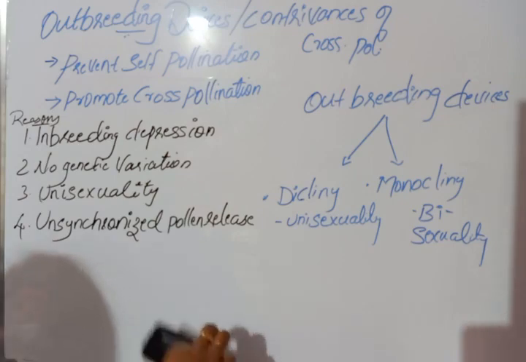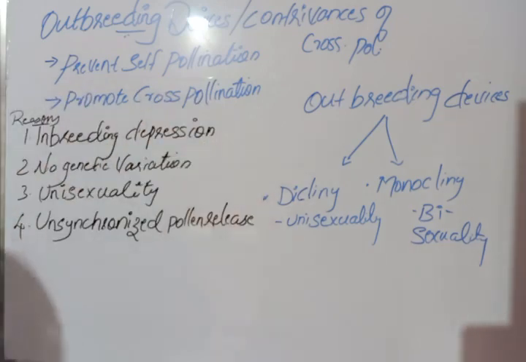So outbreeding devices are the mechanism or process which the plant adapted to prevent self-pollination or to promote cross-pollination. It is also known as contrivances of cross-pollination. The major reasons for outbreeding mechanism are inbreeding depression, no genetic variation, unisexuality, and unsynchronized pollen release.